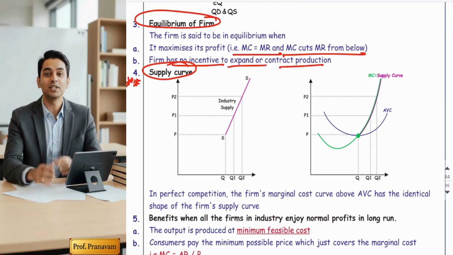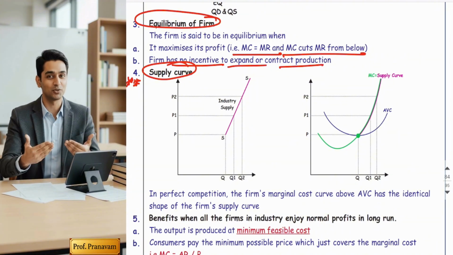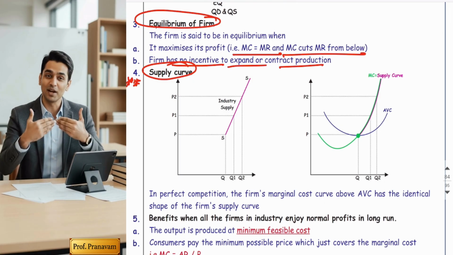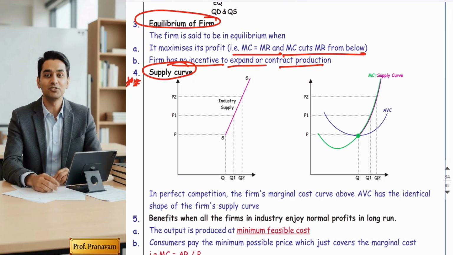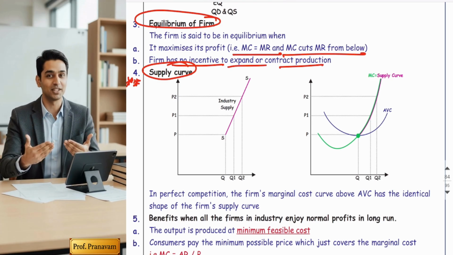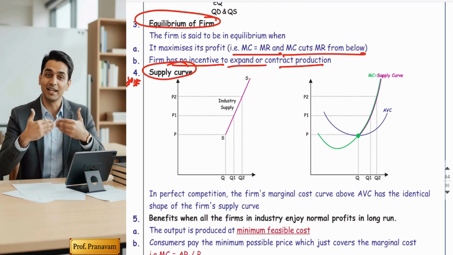In all the diagrams, AR, the average revenue curve, played the role of the demand curve. Hope you remember. But there was no supply curve. But supply is present, because without supply, how can a seller sell the goods and generate revenue? If AR is there, that means the supply curve is also there. But we have never seen in the diagrams where the supply curve was.